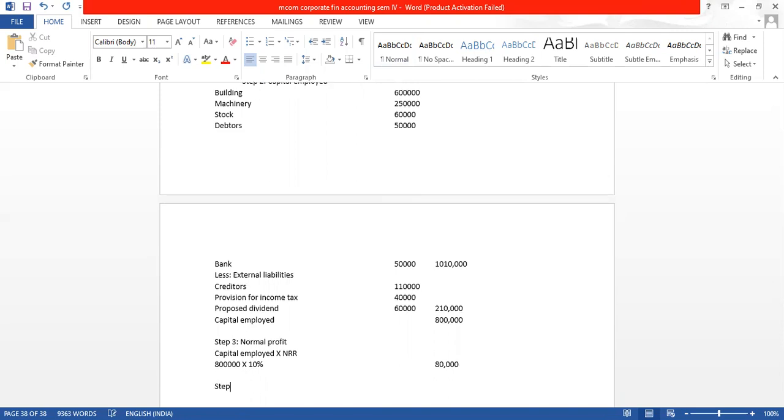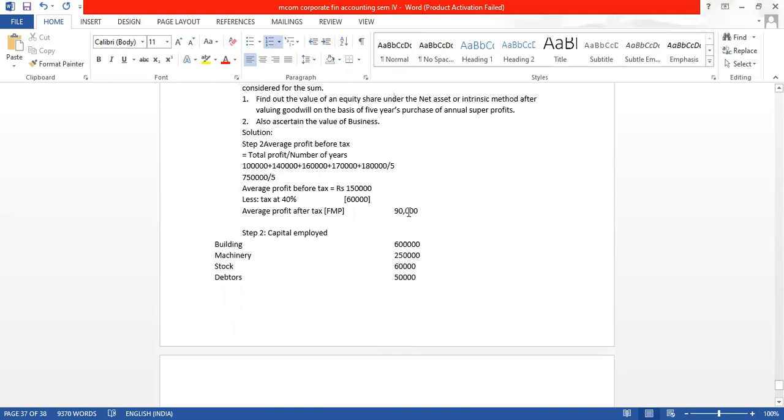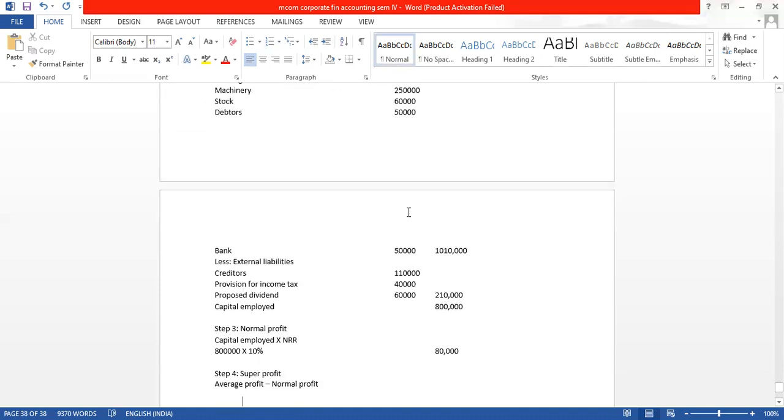Now our step 4 will be super profit. Super profit is what? Average profit, which is FMP, minus normal profit. Average profit we have got 90,000. Normal profit we have got 80,000. So 90,000 minus 80,000. Our super profit is 10,000.